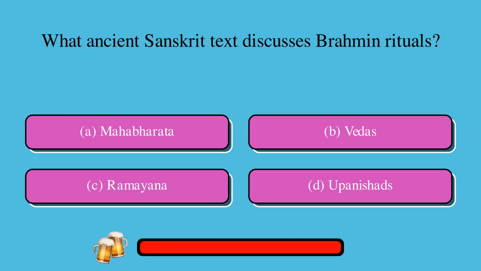What ancient Sanskrit text discusses Brahmin rituals? A. Mahabharata, or B. Vedas, or C. Ramayana, or D. Upanishads? The correct answer is B, Vedas.